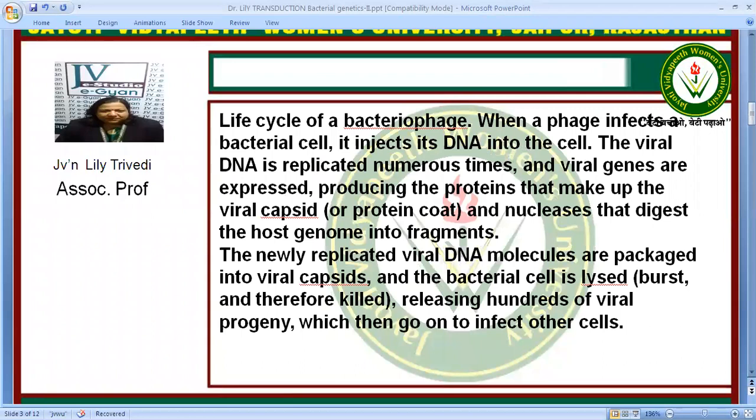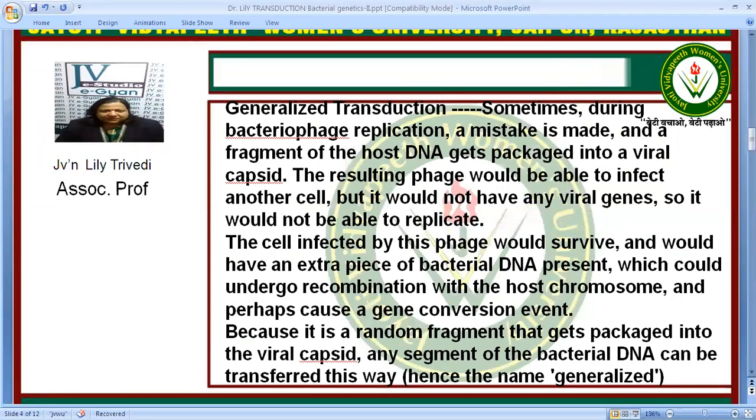This newly replicated viral DNA is packaged again into viral capsids and the bacterial cell is lysed, or burst, and therefore killed, releasing hundreds of viral progeny which then go on to infect other cells. Such a cycle is also called the lytic cycle.